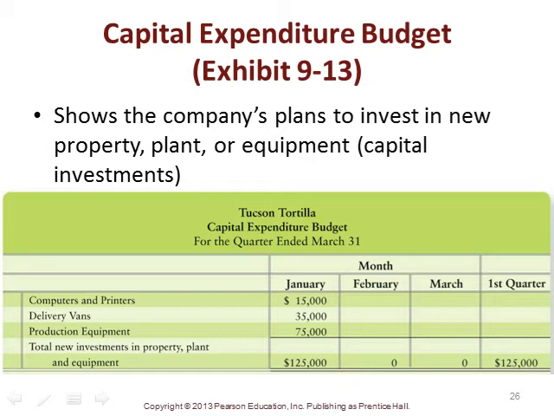And we would do the same for February and March. Sometimes we spread our capital expenditures out since they are generally significant expenditures. But in this case, we're not budgeting anything for February or March. And this is Exhibit 9-13 in the book.